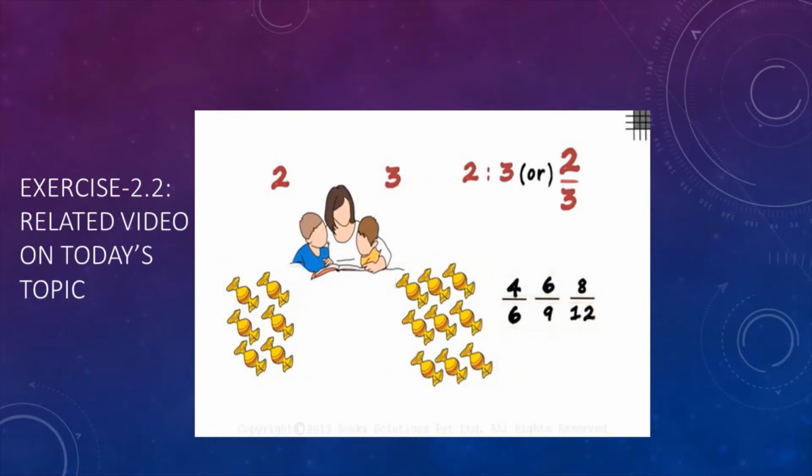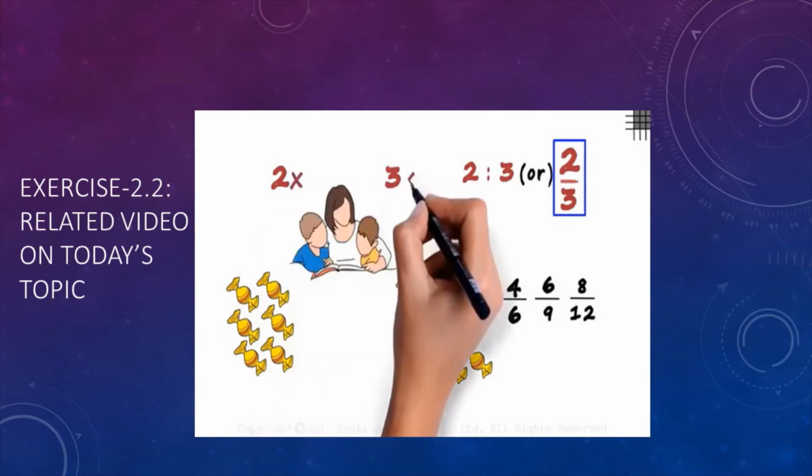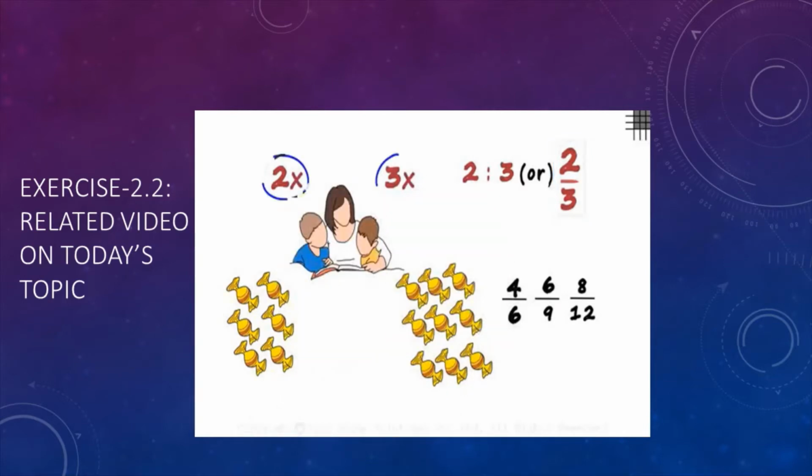A few students have this confusion that the ratio of 2 by 3 will mean Gaurav has just 2 chocolates and Jay just 3 chocolates. If the ratio is 2 by 3, then the quantities will be in the form of 2x and 3x, where 2x and 3x are multiples of 2 and 3. So ratio is basically a comparison of quantities. But there is a bit more to comparison of quantities. We see that next.